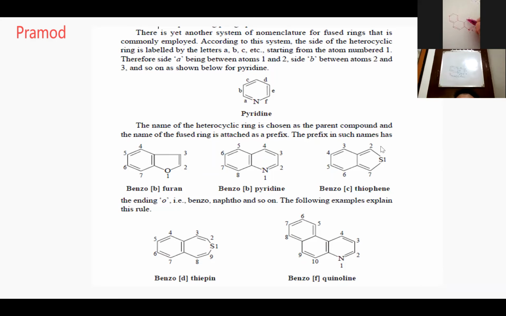Tell me. So how is it F, sir? You tell me now. The point of attachment, what did I say? The point of attachment should get the least number. See how the numbering is given over here: 1, 2, 3, 4, 5, and A, B, C, D, E, F. Can you see the cursor where it is? So that is F. See, A, C.